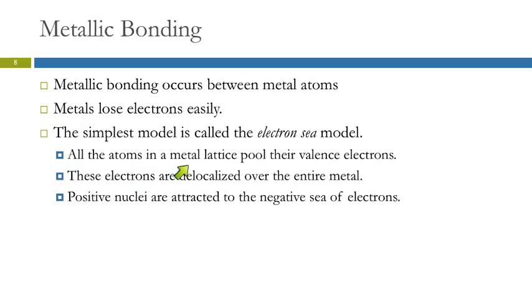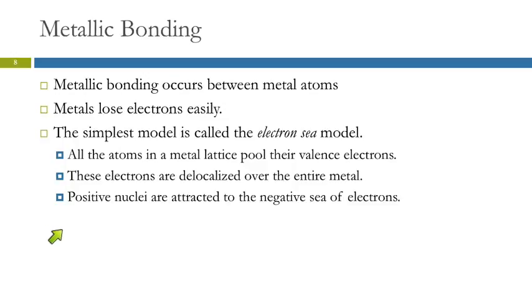We can also describe this as the atoms in the metal lattice. The lattice is the arrangement, because metals are solid at room temperature, right? So they're arranged in a particular order, and then the electrons are just like a pool around them. The electrons are delocalized. They're not attached to a particular atom. And this is why metals can conduct electricity. Those electrons are delocalized. They can move. They can move over, and one will come in and take its place. And so metals conduct electricity in that way.